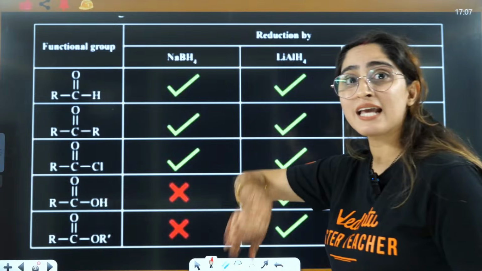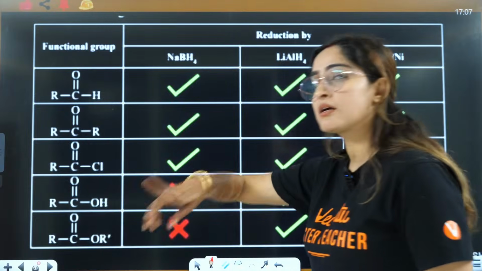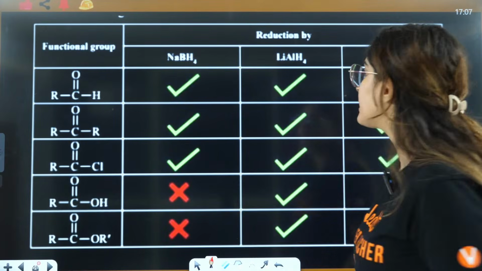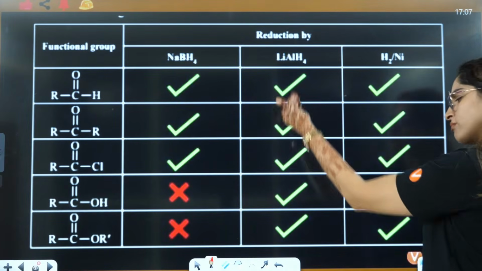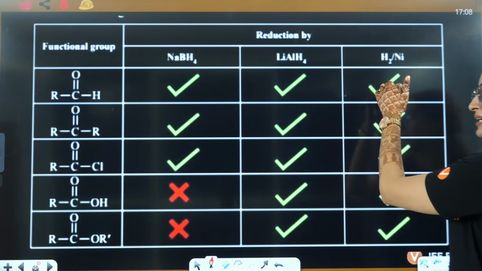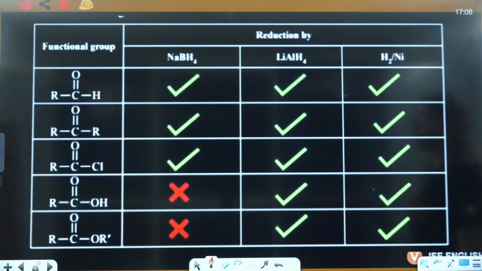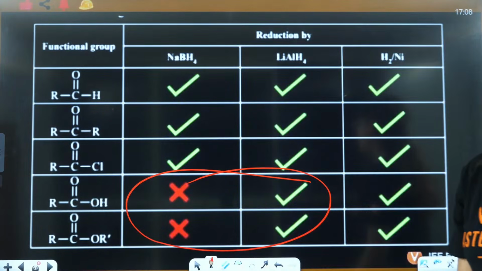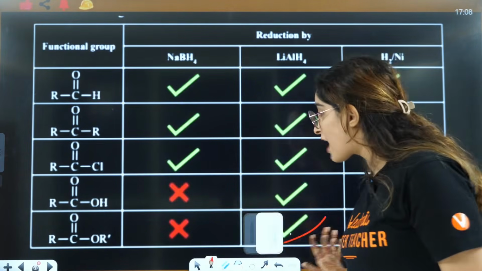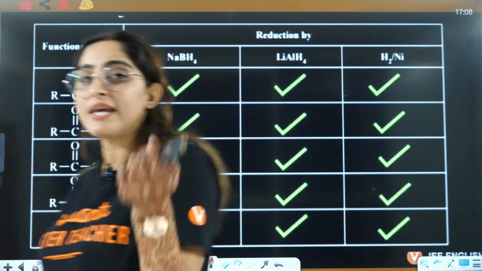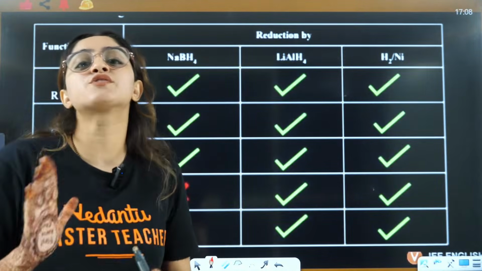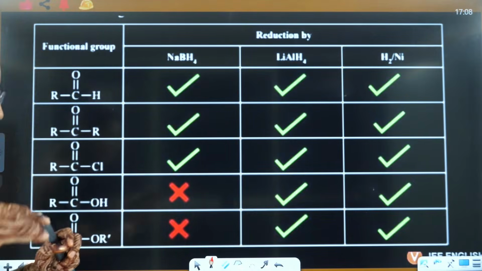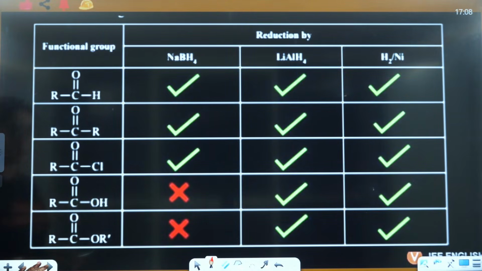But carboxylic acid, no. Esters, no. Amides, no. Any other derivative, no. Right? LiAlH4, all of them. H2 catalytic hydrogenation, all of them. So because of this differentiating point, they ask you a lot of questions, especially for carboxylic acid, that NaBH4 will not reduce, but LiAlH4 reduces. Acid chloride, NaBH4 can also reduce, LiAlH4 can also reduce.